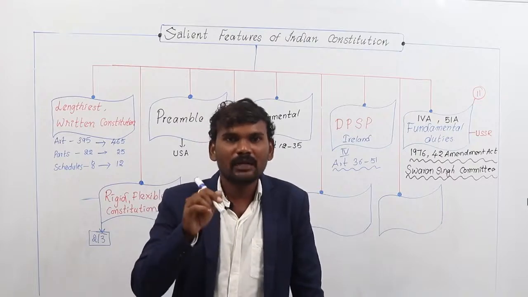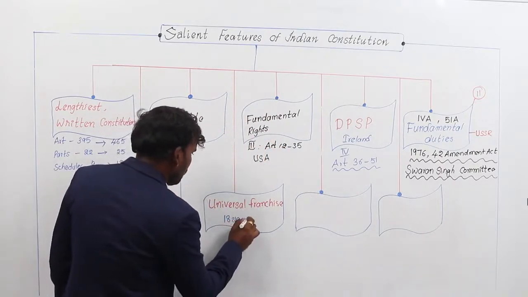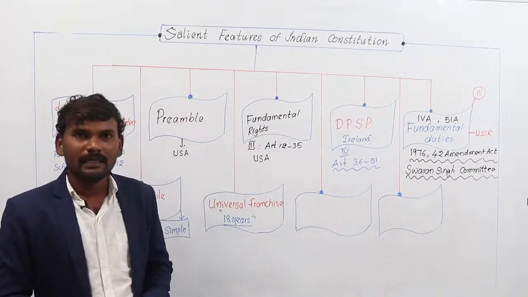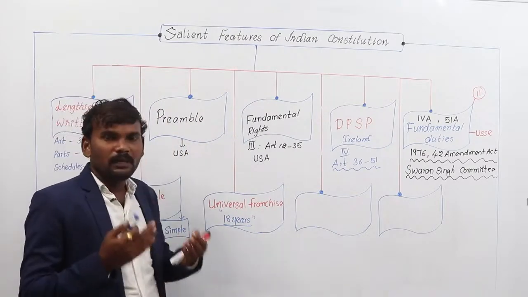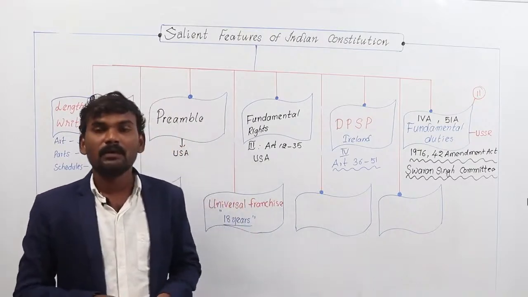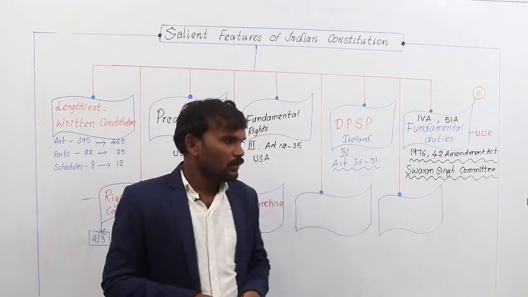This is called universal franchise. 18 years is the fundamental base to give the right to vote to Indian citizens. If a person completes 18 years, he has the right to elect the government. He has the right to vote.